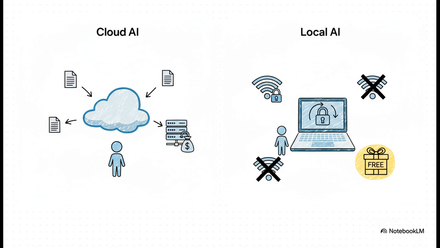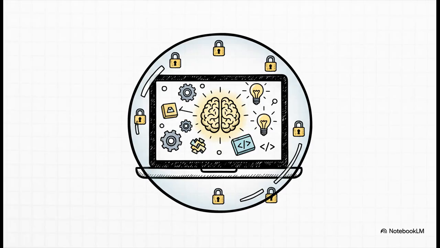But on the other side, you've got local AI, and it's the total opposite. It works offline, your data never leaves your machine, and the software itself is free. You are in the driver's seat. What this all boils down to is that running AI locally turns your own computer into a private sandbox. It's your personal AI playground. You can experiment, build, create, do whatever you want with these incredible tools, and you never have to worry about who's watching. No strings attached.